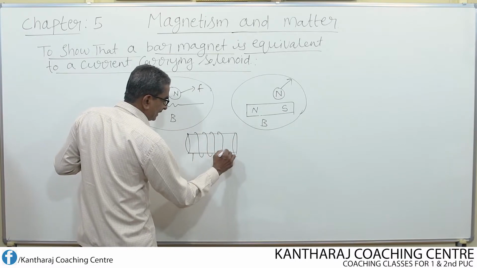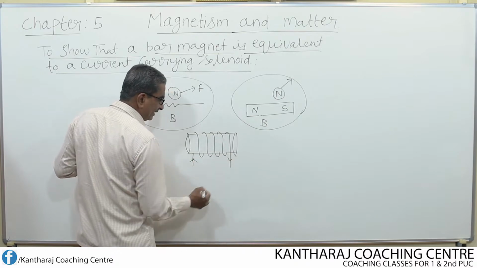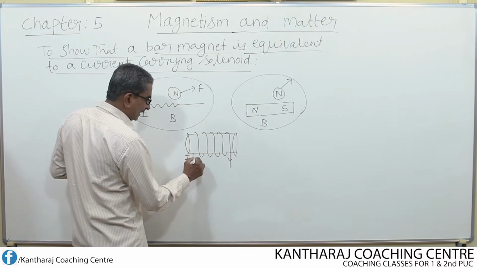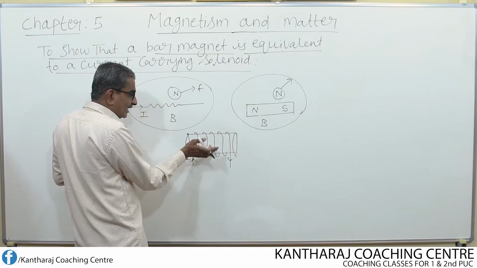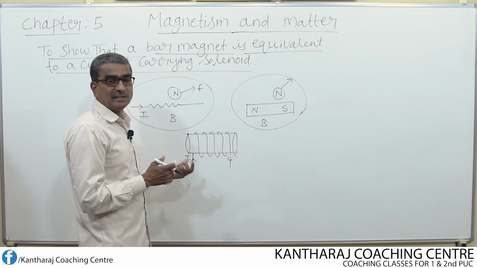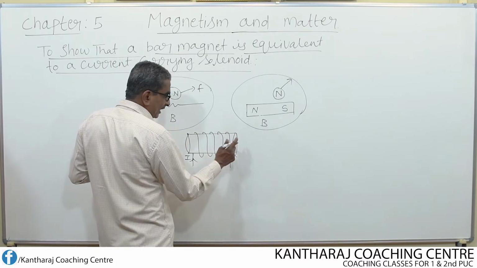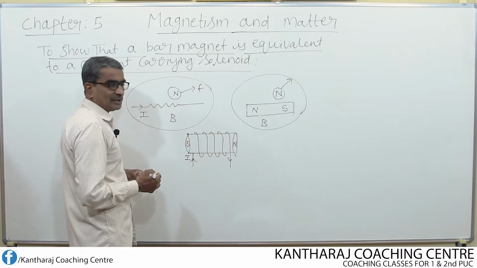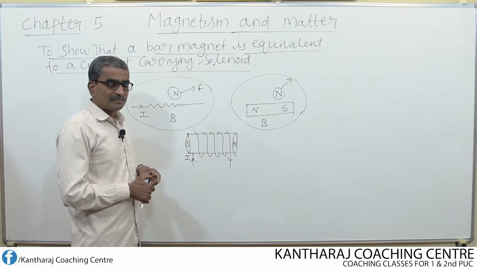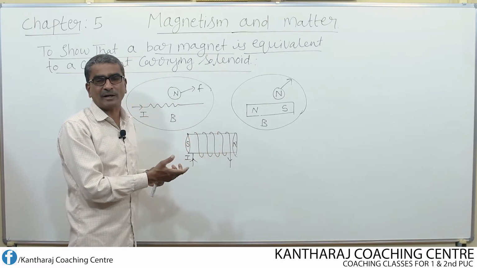Over a non-magnetic tube, if copper wire is wound tightly and if we pass the current, then both inside the solenoid and outside the solenoid magnetic field is produced. Not only that, one end of the solenoid behaves like a north pole and the other end behaves like a south pole. That means a current carrying solenoid is almost equivalent to a bar magnet.